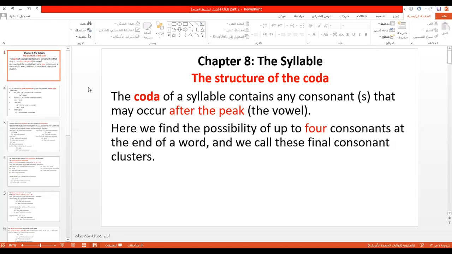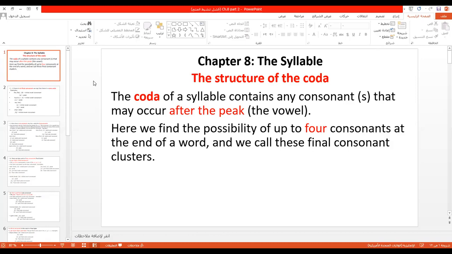So as you see from the title, chapter 8, the syllable. Last week we started studying the syllable, and if you remember, we defined the syllable and we had an idea about the components of the syllable. Just to repeat, what is a syllable?